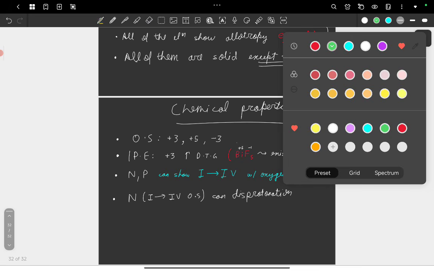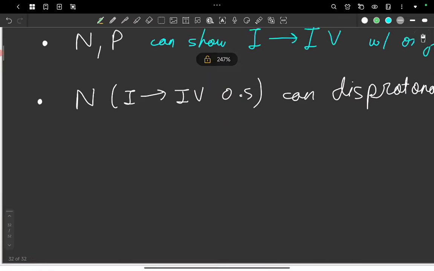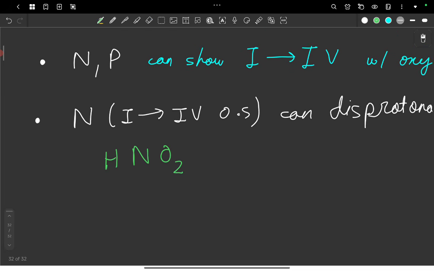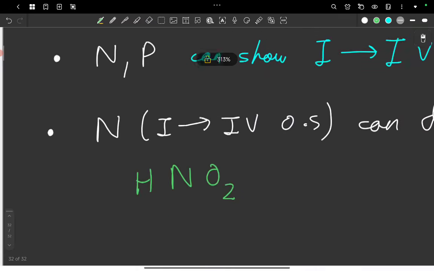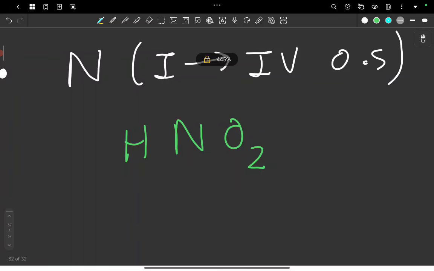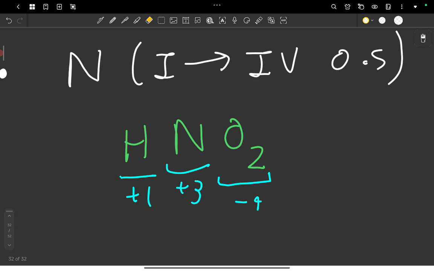An example of this is, say we have HNO2. This is the nitrite ion with the H+ attached to it, so it's an acid. So what is the oxidation state of nitrogen here? Oxygen shows -2, so this total is -4, and hydrogen is +1. So nitrogen must be +3 in order for the compound to maintain neutrality. So here the oxidation state of nitrogen is +3.